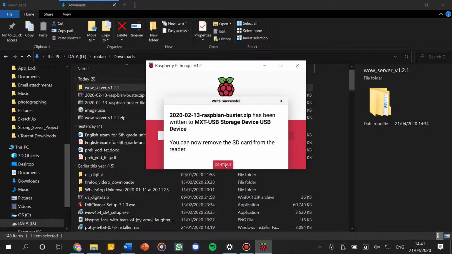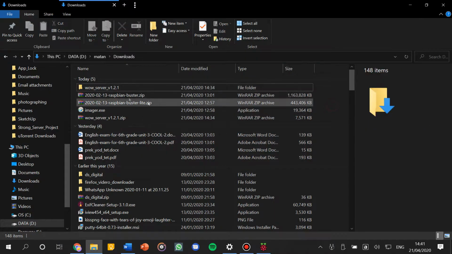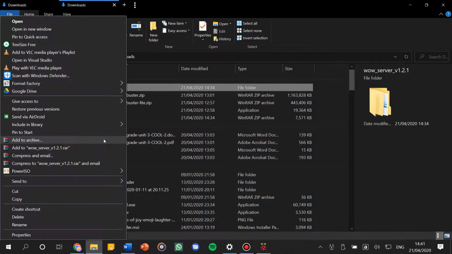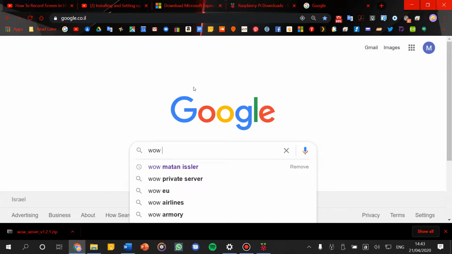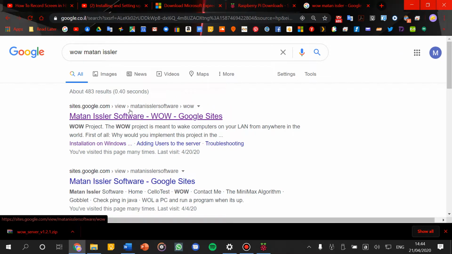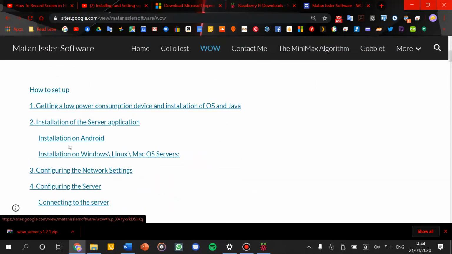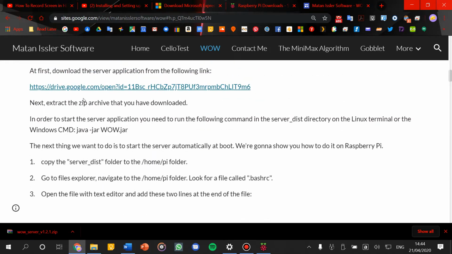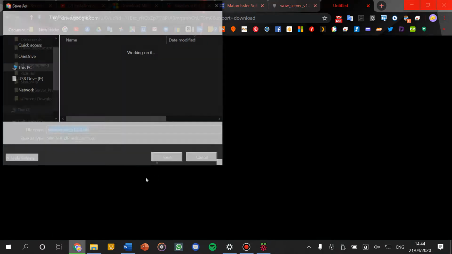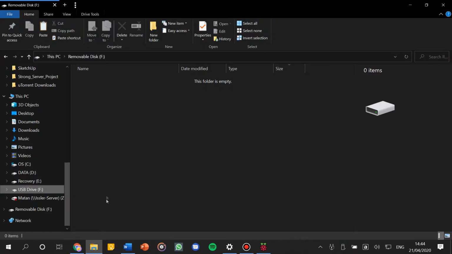Now we need to copy the WAN server application files to a different removable drive. So let's search WAN Matan Newsletter on Google. Let's go to this page. We click on installation on Windows, Linux. Click on this link. And then click on download. I'm gonna save it in the downloads folder.